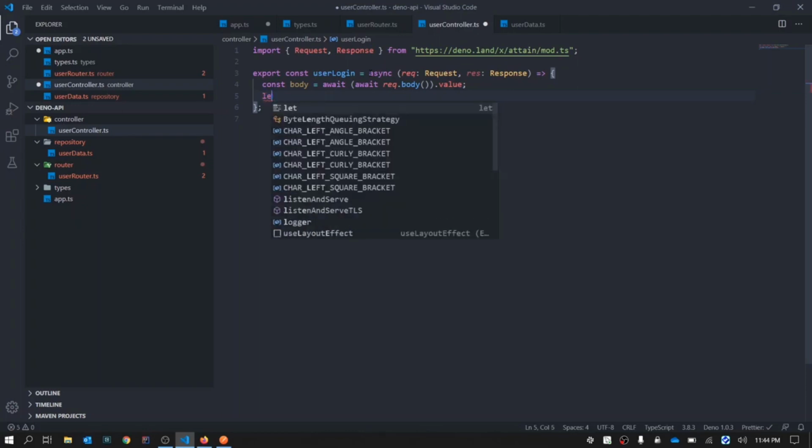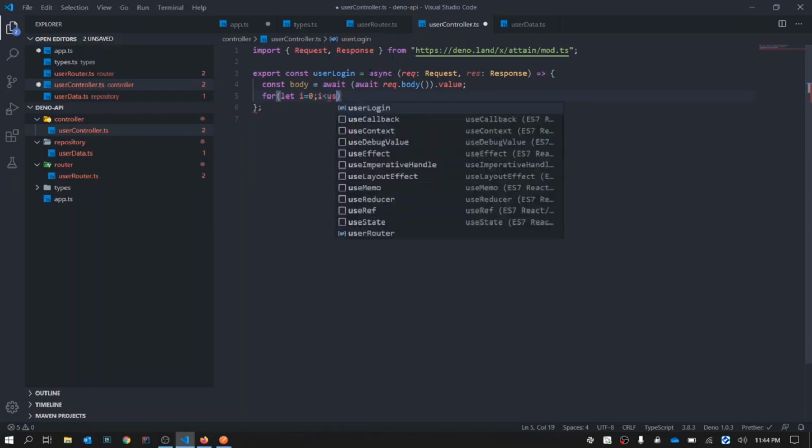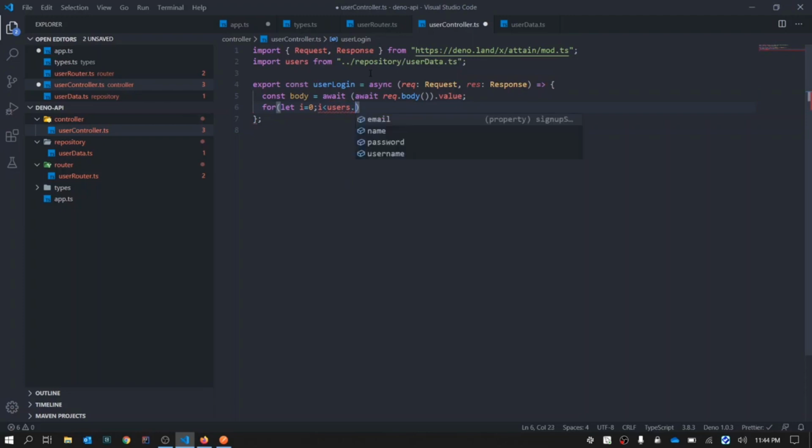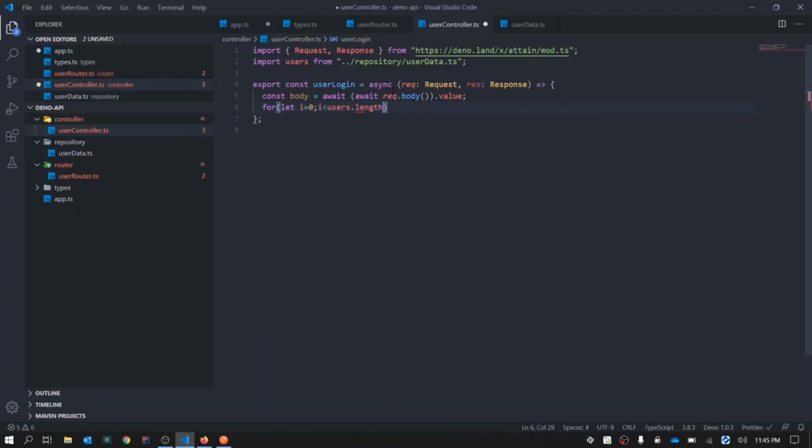So first we'll say for, let i equal to 0, i less than users.length. Why do I not have the length? Okay, wait, I understood. We have to define it as an array. Sorry, I forgot that. We need to define it as an array because it's an array. So now it will have length. Yeah, now we are getting the length, and i plus plus.